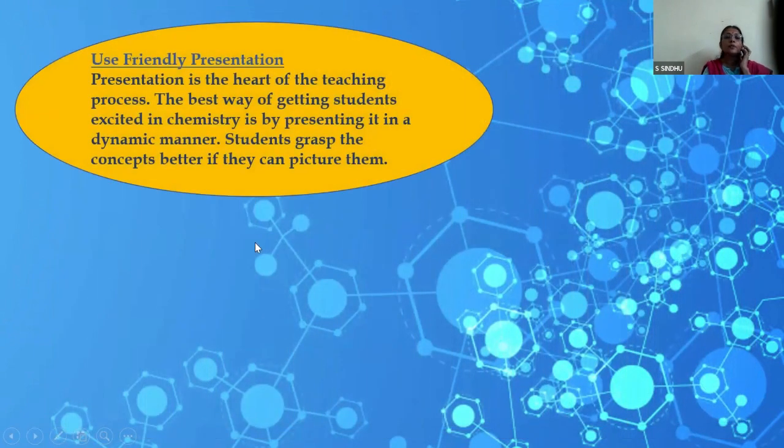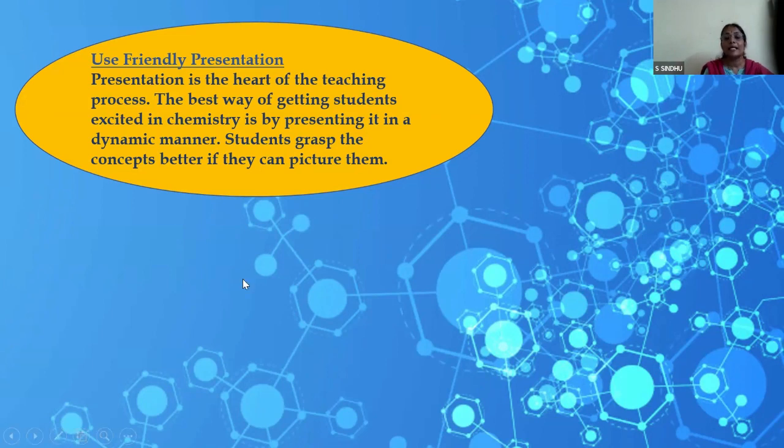And the way you can approach, how you can teach your students and make learning of chemistry easy, is to bring in friendly presentations. That's the main aspect. If that goes into the child, he'll be able to grasp the concepts very much.